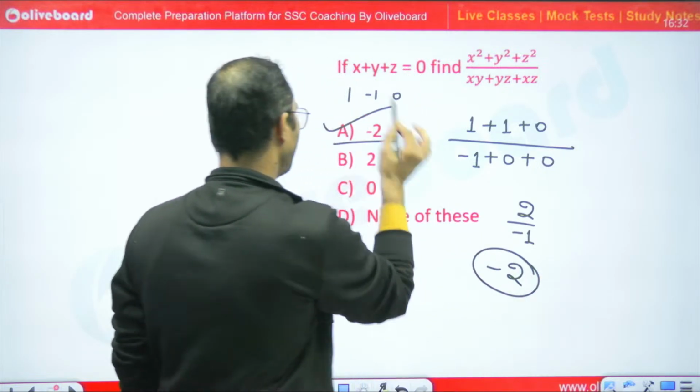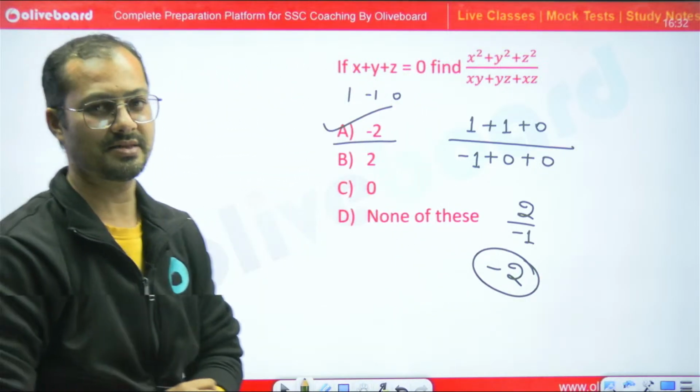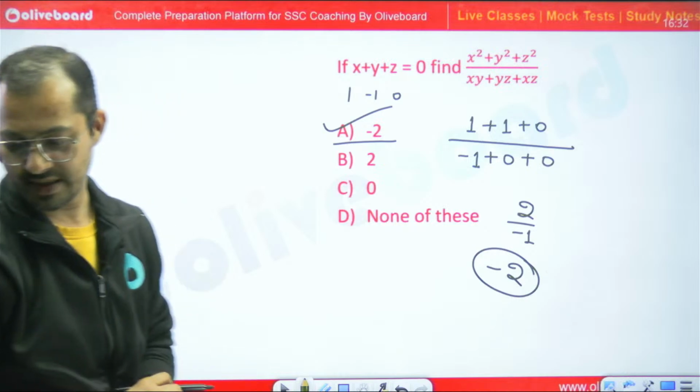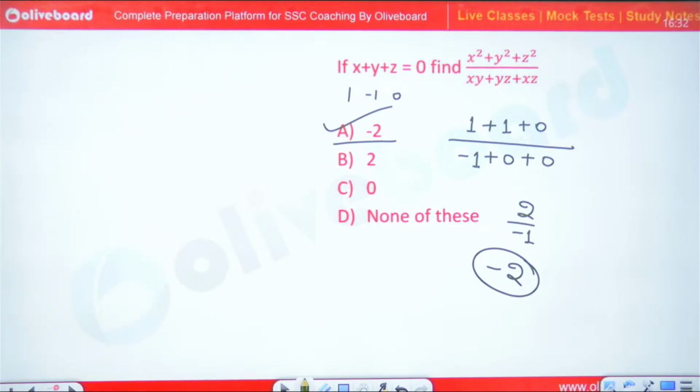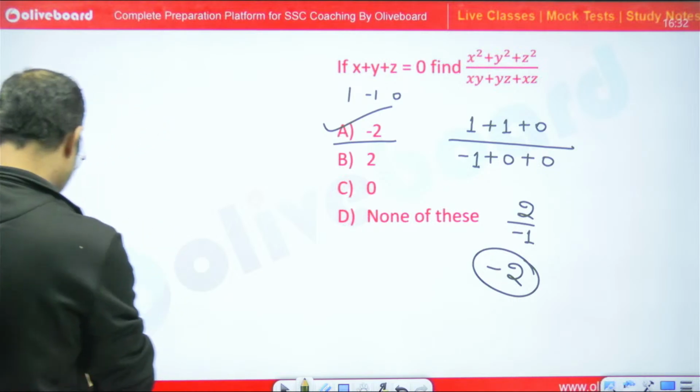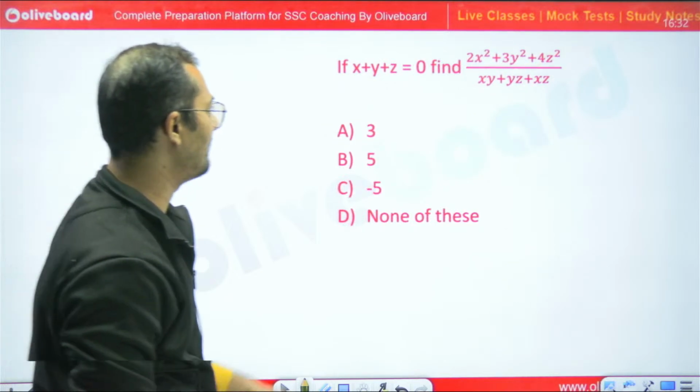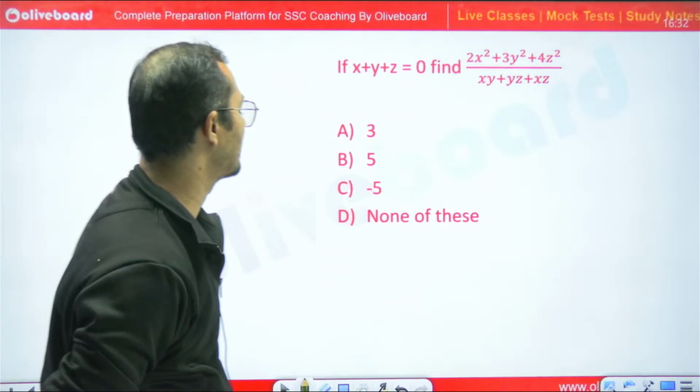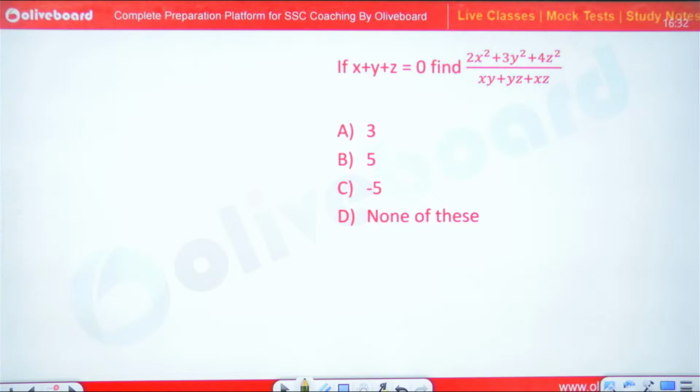Yes, minus 2 is the right answer. A is the right answer. Let's move to the next question. Now tell me what would be the answer for this question. Yes, please, everyone. Tell me what is the answer for this question.